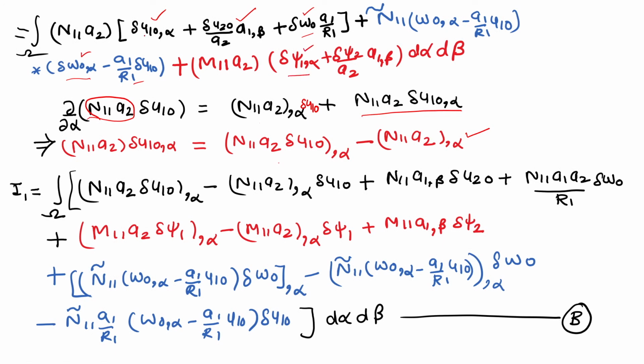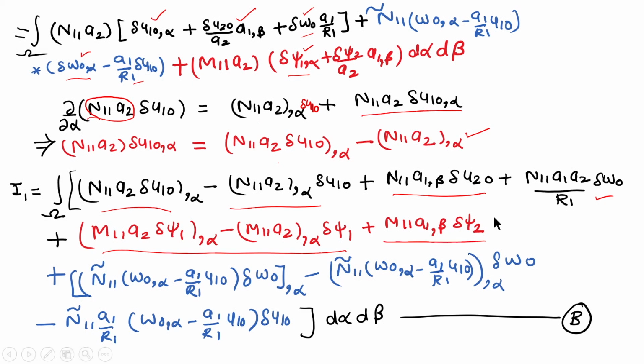So two terms here, two terms here and two terms here. The moment gives these two terms and m11 alpha beta.